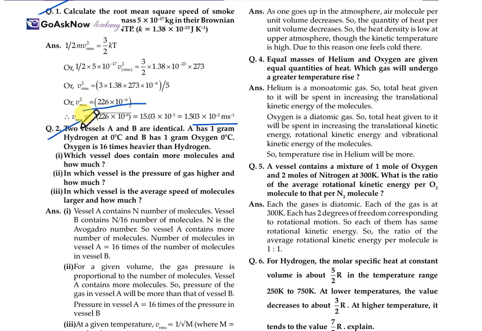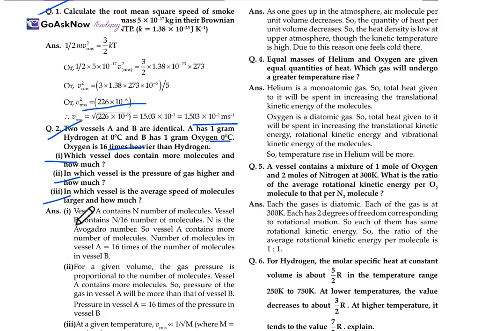Another question is, two vessels A and B are identical. A has 1 gram of hydrogen at 0 degree Celsius and B has 1 gram of oxygen at 0 degree Celsius. Oxygen is 16 times heavier than hydrogen. So which vessel contains more molecules and how much? Second, in which vessel is the pressure of the gas higher and how much? Third, in which vessel is the average speed of the molecules larger and how much?